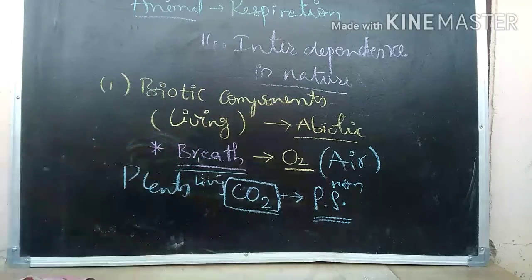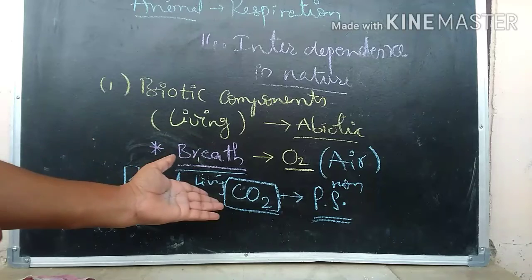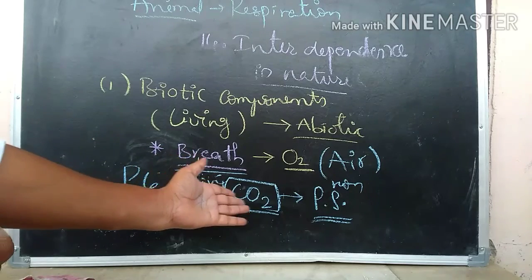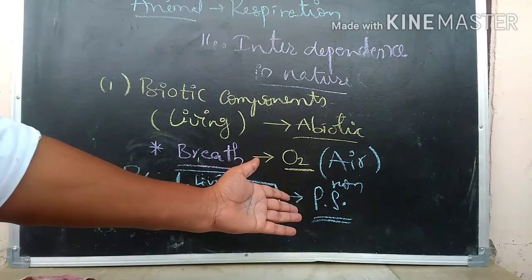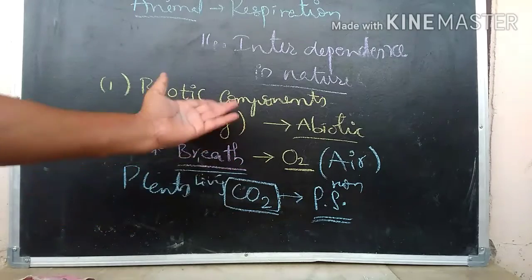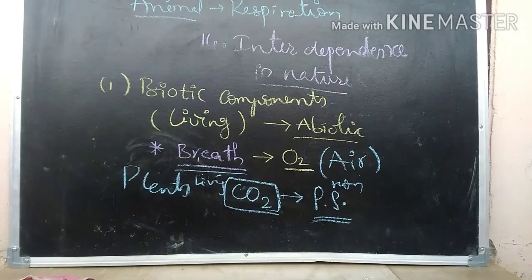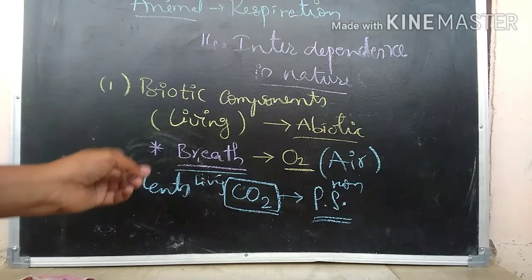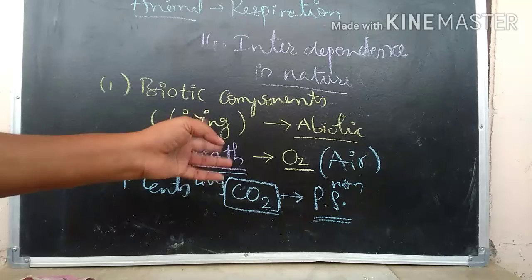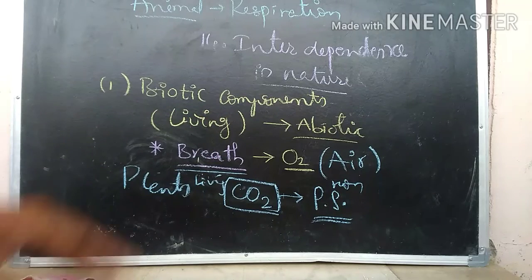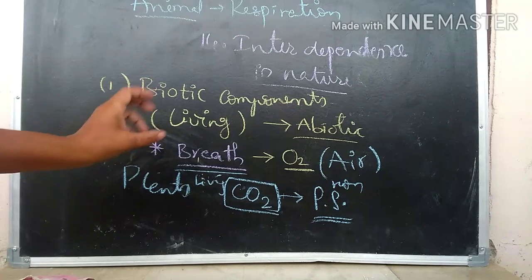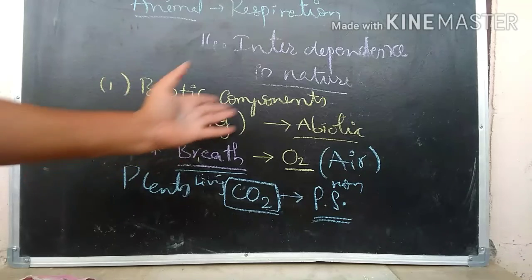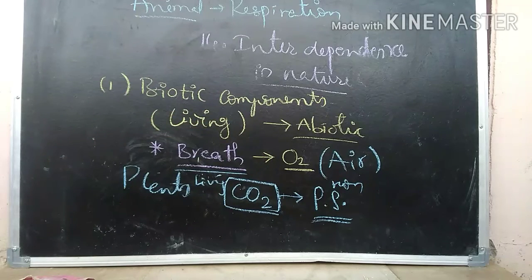When there is no air, there is no carbon dioxide. When there is no carbon dioxide, there is no photosynthesis, there is no food. So all the animals die when there is no food, right? That's why biotic and abiotic components are interdependent on each other in nature. This is a simple example that explains that living things depend upon non-living things.